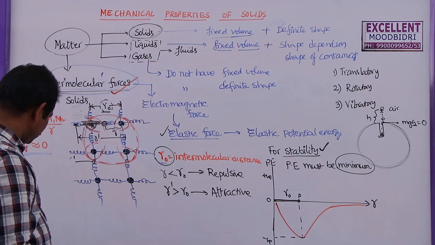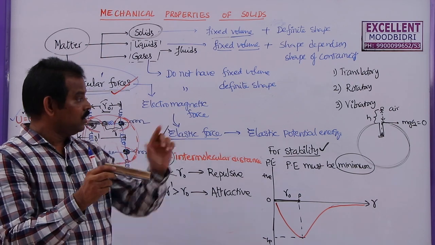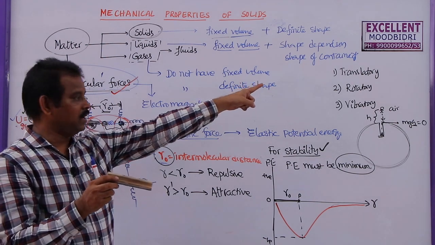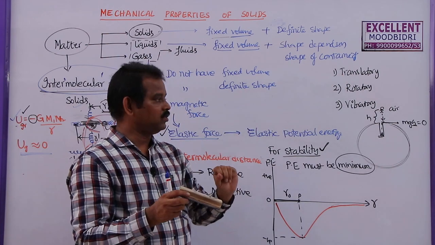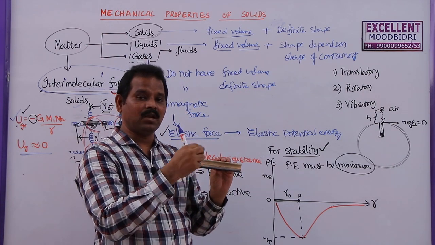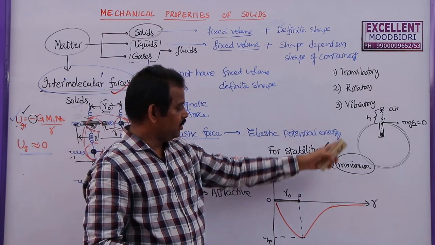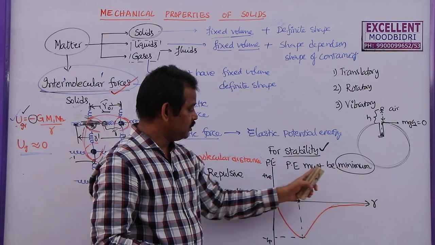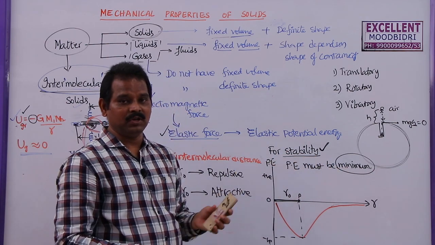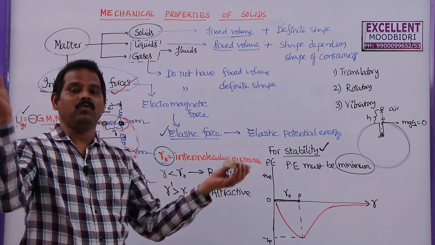Just like if you take this duster, the molecules inside are not at rest now. They are moving along a straight line, they have translatory motion, and these molecules are rotating about themselves or about some other molecules and they are vibrating. Still they maintain this minimum distance between them to get the stability. If they do not maintain this, then these molecules can come out of this duster.